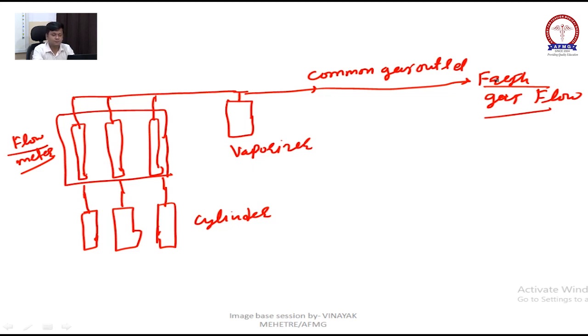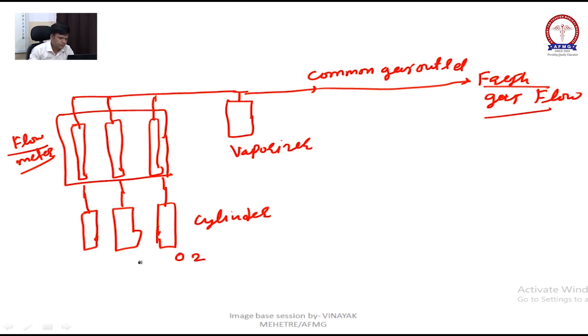Fresh gas is a mixture of the gases present in the cylinder and the vaporizers which will be attached in your anesthesia machine. The whole mixture of this is called fresh gas flow. This fresh gas flow from the common outlet, through the circuits, semi-closed or closed circuit, we will give to the patient. Okay, remember this.